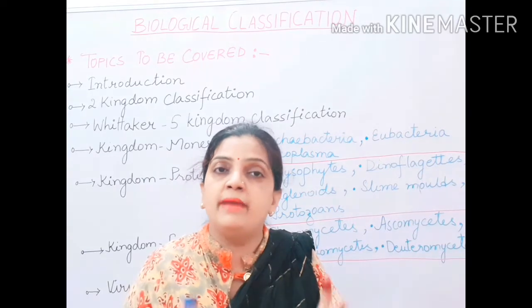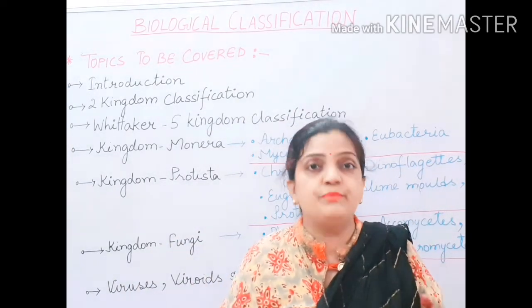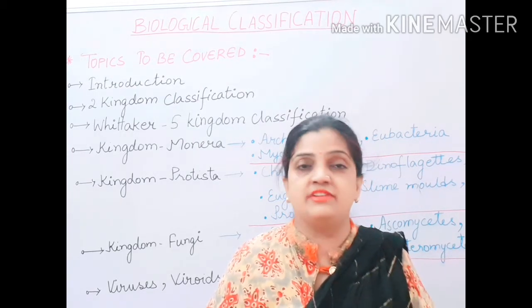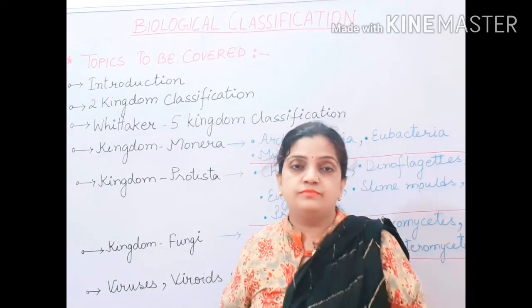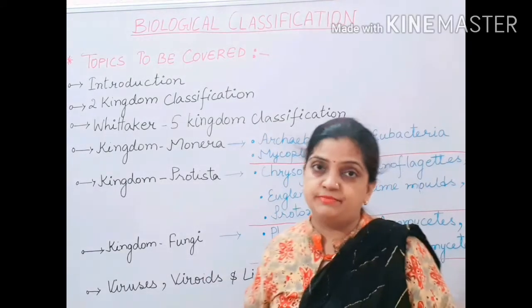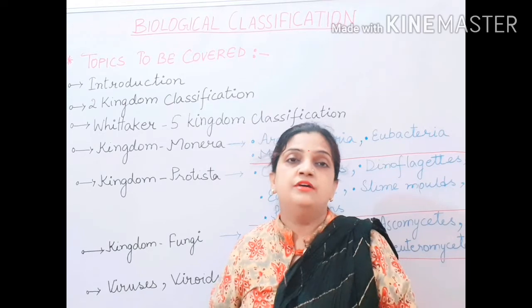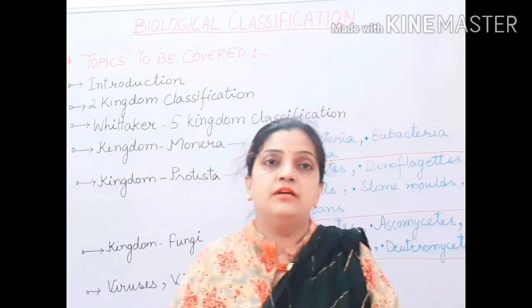There are many persons who have given their contribution to the study of biological classification, and we are going to discuss them here in this chapter. Children, in the introduction part of this chapter, we will be discussing Aristotle, then Theophrastus.